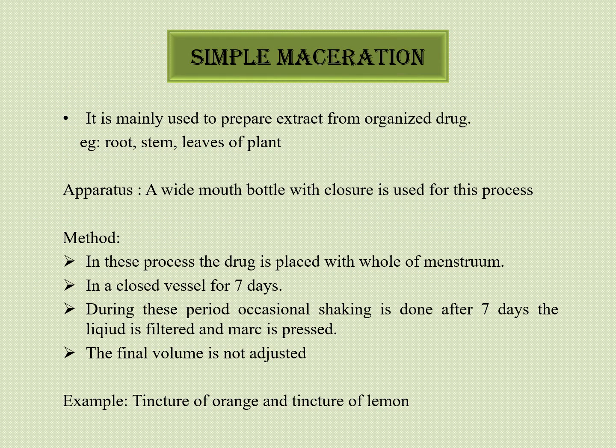Then we will see the simple maceration method. It is mainly used to prepare extracts from an organized drug, for example root, stem, leaves of the plant. The apparatus used is a wide mouth bottle with a closure. Method: in this process the drug is placed with the whole of the menstruum in a closed vessel for 7 days. During this period occasional shaking is done. After 7 days the liquid is filtered and the marc is pressed. The final volume is not adjusted. Examples: tincture of orange and tincture of lemon.